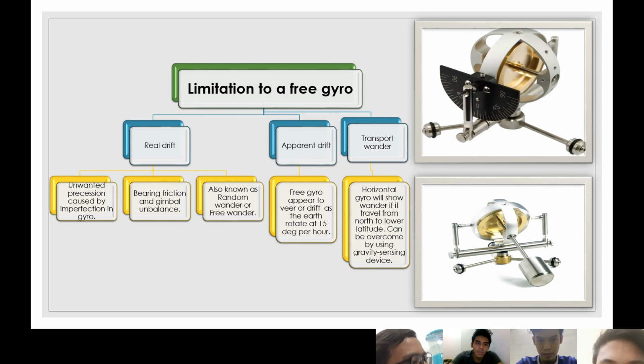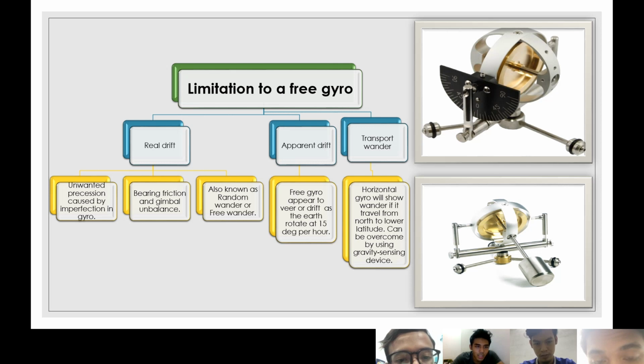Okay, here we go. Limitations of a free gyro. As we know, a gyroscope has limitations when it is a free gyro. There are three: first, real drift; second, apparent drift; third, transport wander. Okay, the first one, real drift.